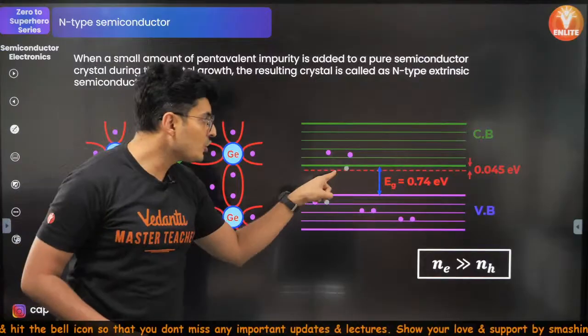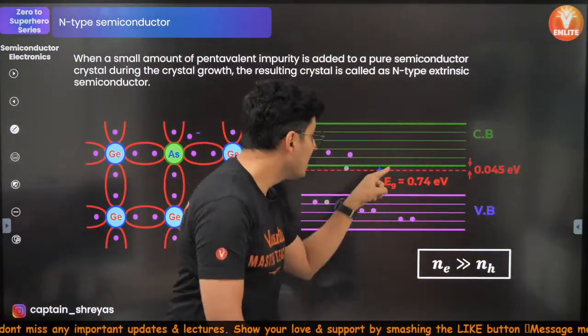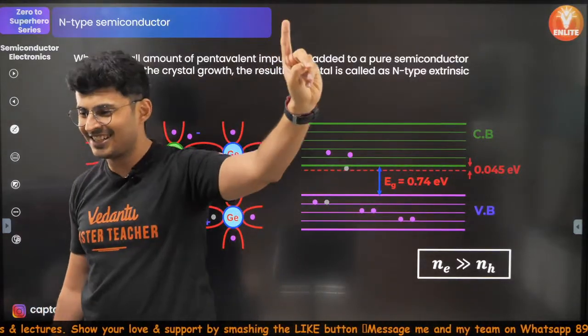Understood? So you have created a new platform which has electrons which can jump easily. This gap is very less. You can see that this gap has reduced. So hence the conduction increases.